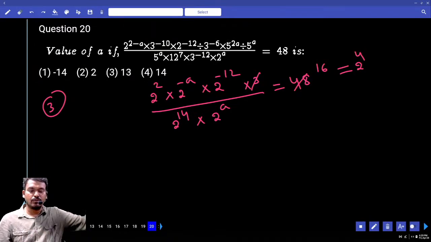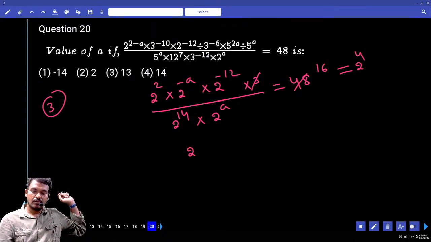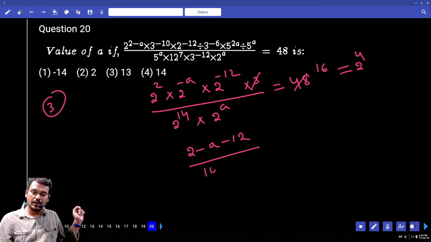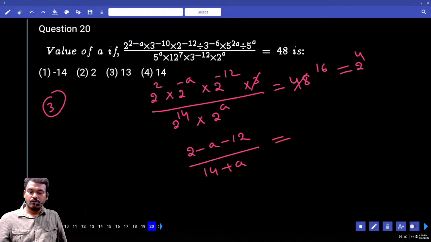First we add the numerator values: 2 minus a minus 12, or not? Numerators. What are the denominators? 14 plus a equal to how much? 4, or not?